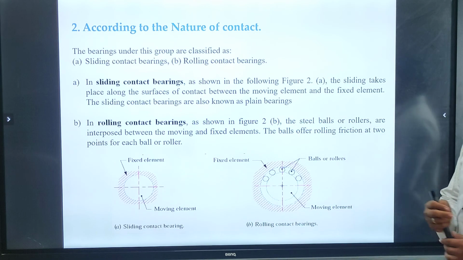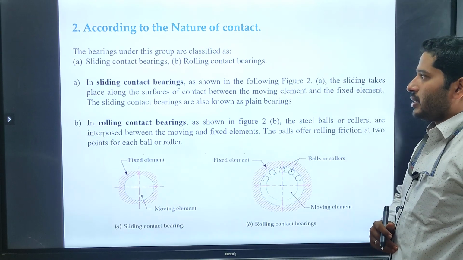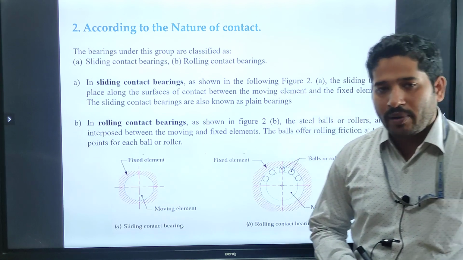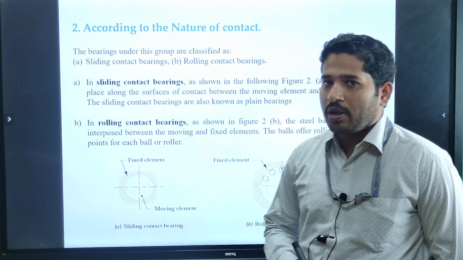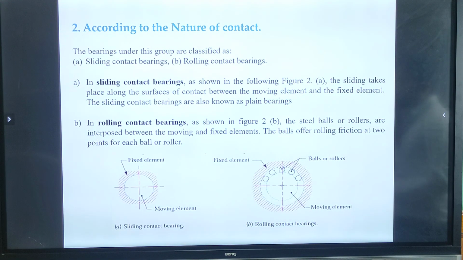The second classification is according to the nature of contact. Bearings under this group are classified into two types. The first one is sliding contact bearings, and another one is rolling contact bearings. The first one we are going to discuss is sliding contact bearings.